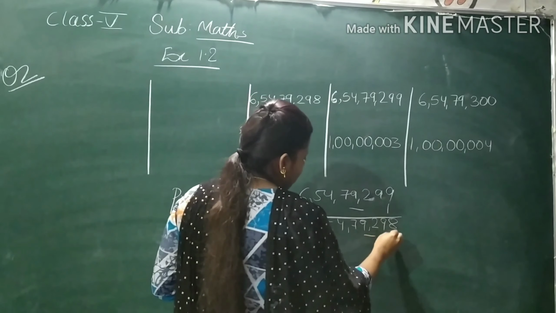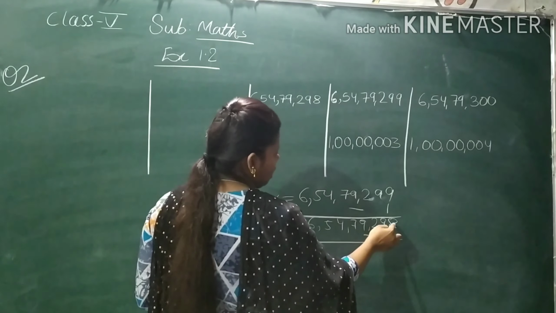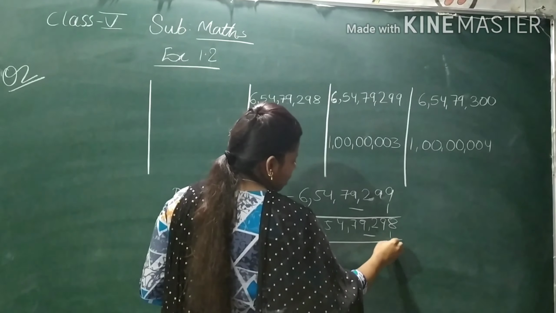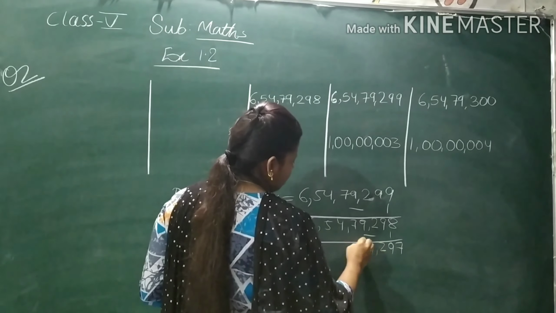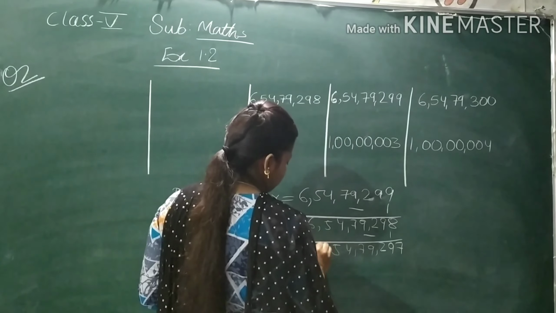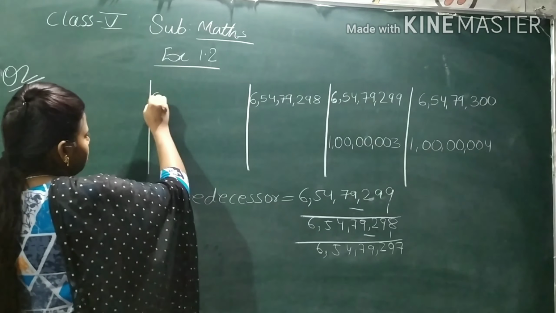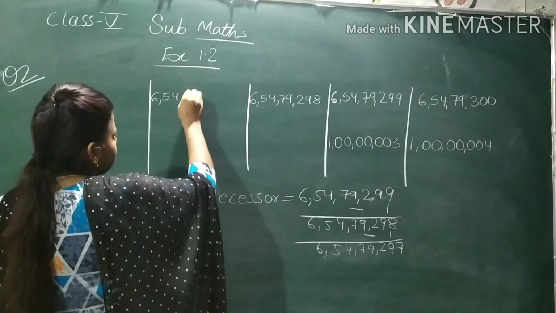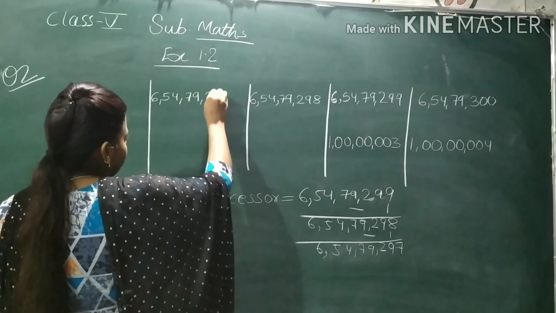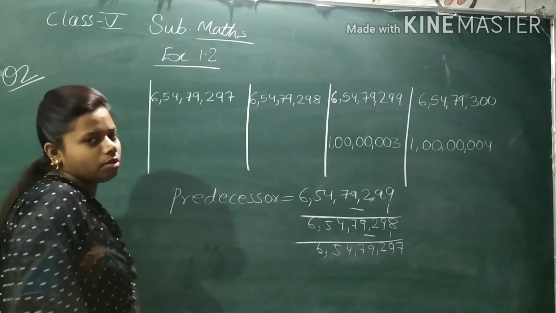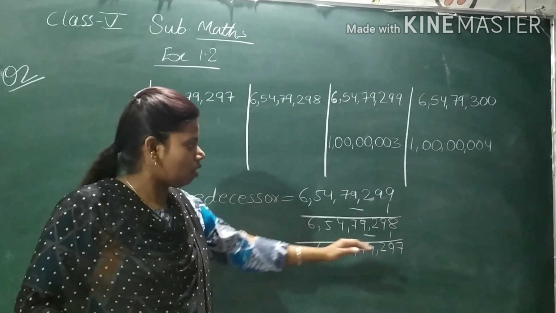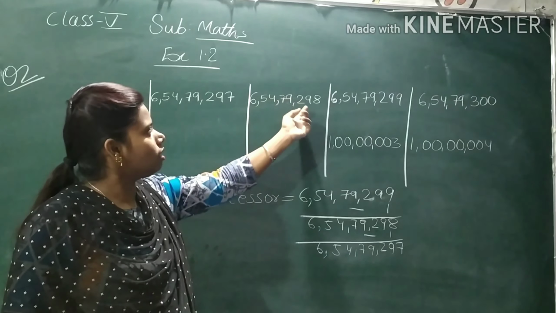Again you can subtract 1 from this and see what you get. 8 minus 1 is 7, 9, 2, 9, 7, 4, 5, 6. So we have got the next predecessor, that is 6 crore 54 lakh 79,297. If you have observed the pattern, then you can do it without subtracting also. Can you see all the other digits are the same?